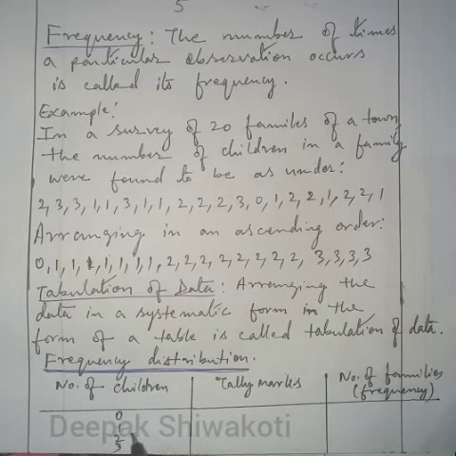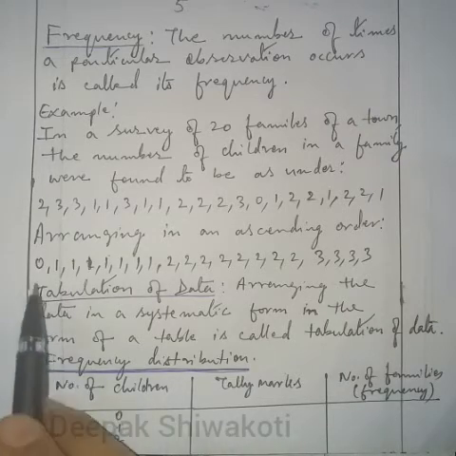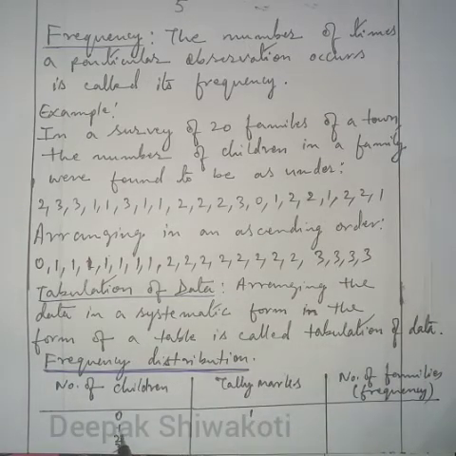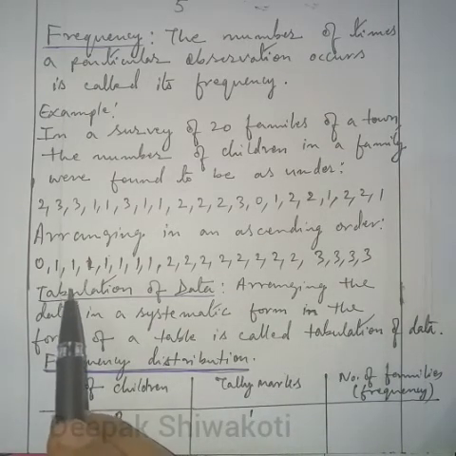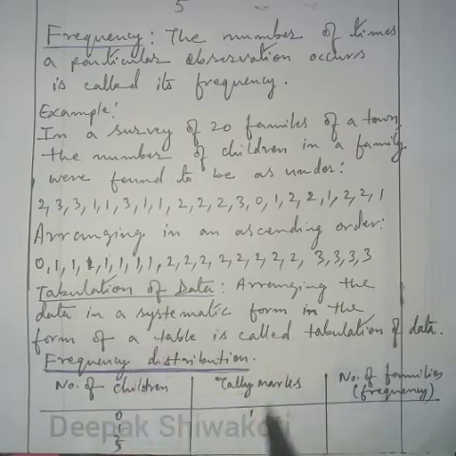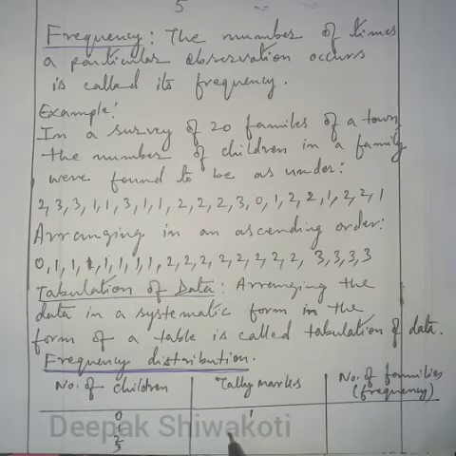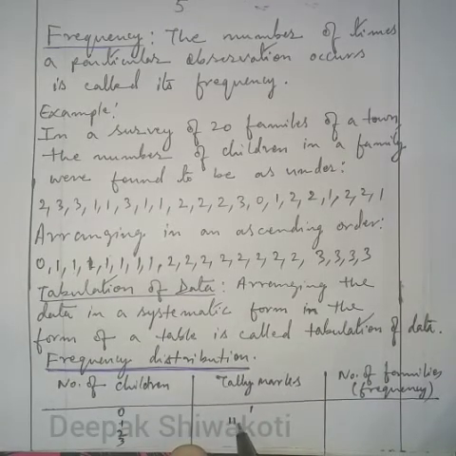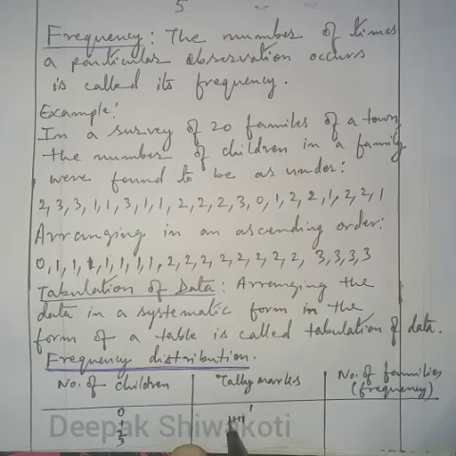For 0, how many are there? 1. So here 1. Having 1 child, how many families are there? 1, 2, 3, 4, 5, 6, 7. So here 7. In tally marks, we'll do it like this: 1, 2, 3, 4, and 5 gets a bundle, then 6 and 7.